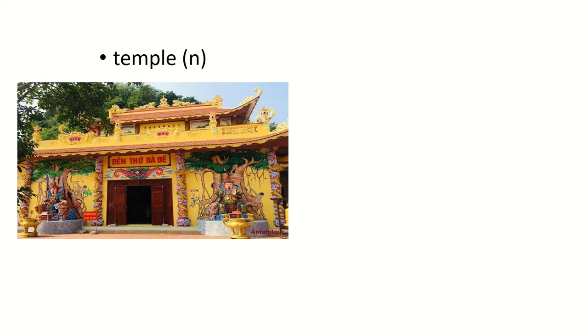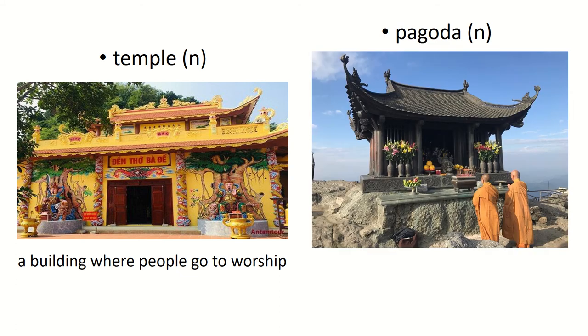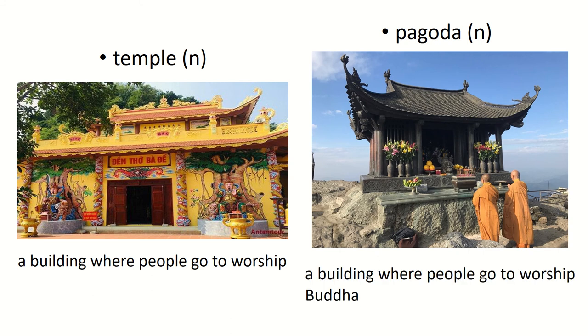Temple. This is a picture of a temple. So temple is a building where people go to worship. Đền, miếu. Pagoda. This is a picture of a pagoda. So a pagoda is a building where people go to worship Buddha. Chùa.